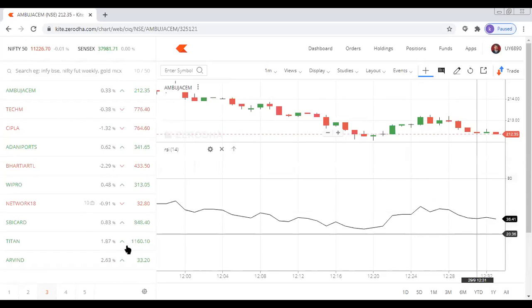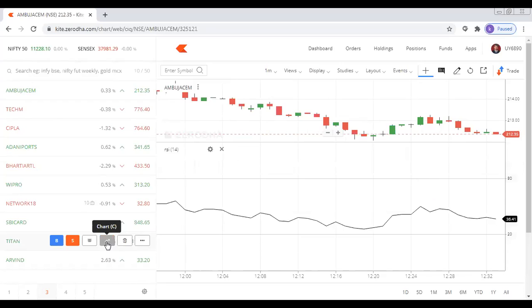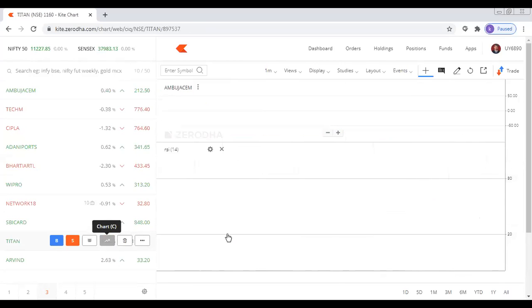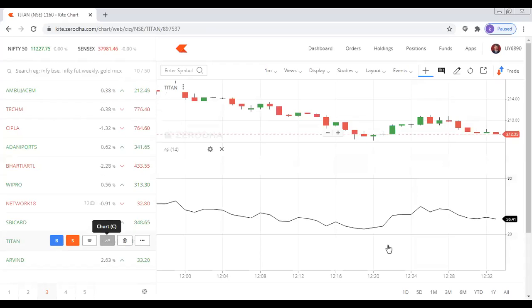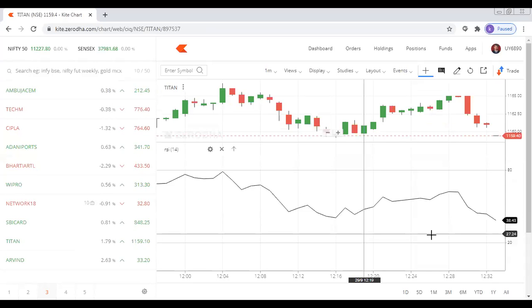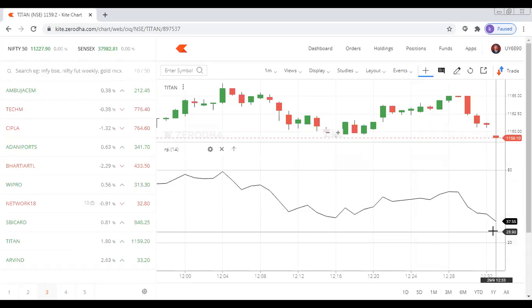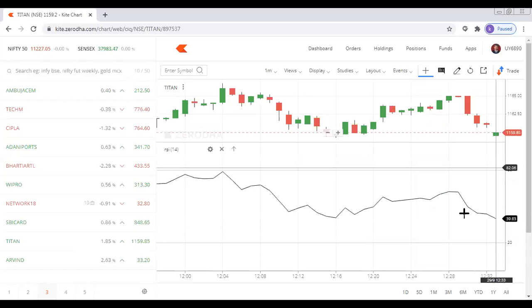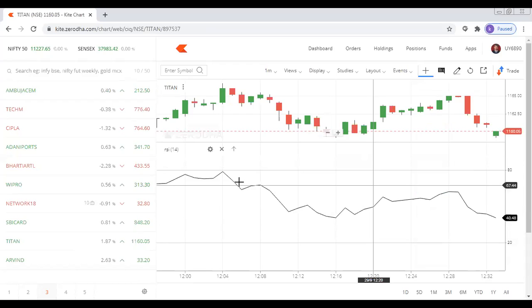Okay, I can show you this in case of Titan Industries. See, in Titan Industries, it has almost come to a very close level. Sorry, this is Titan. If you look at it, it had gone to its peak.